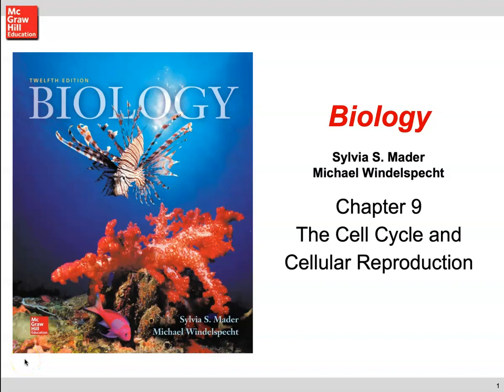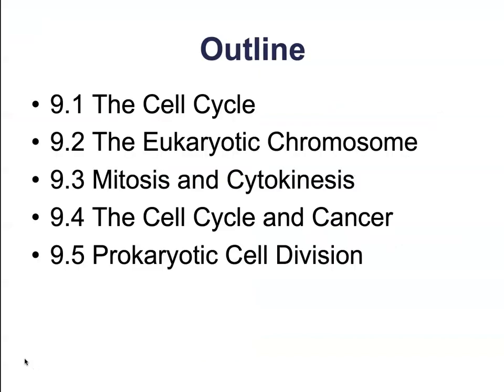All right, now that we've discussed the shape and structure of the organelles and a couple of the processes like cellular respiration and photosynthesis, now we're going to move on to the cell cycle and cellular reproduction. In this chapter, we're going to cover the cell cycle, the eukaryotic chromosome, mitosis and cytokinesis, the cell cycle in cancer, and then finally prokaryotic cellular division.